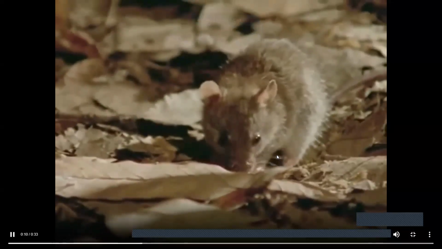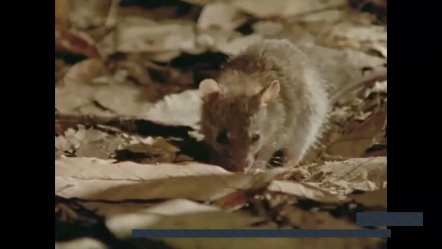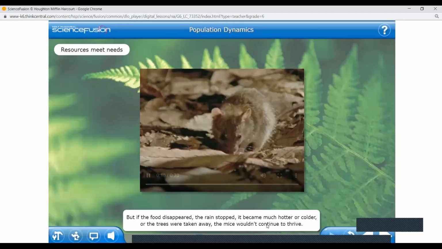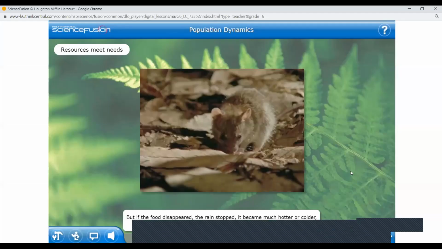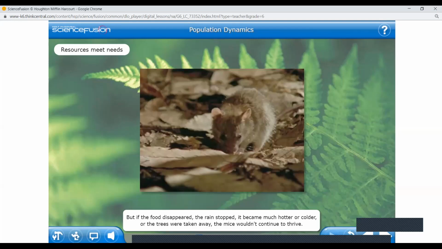Rain gives the mice water, and the temperatures are mild enough to live in. The mice are in a good place to live and reproduce. But if the food disappeared, the rain stopped, and it became much hotter, the mice wouldn't continue to thrive. Their population would decrease and might disappear entirely.